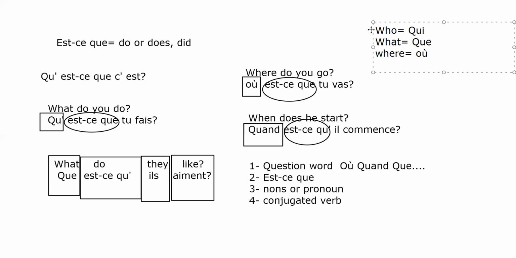And when it is quand. You have why, it means pourquoi. Pourquoi.